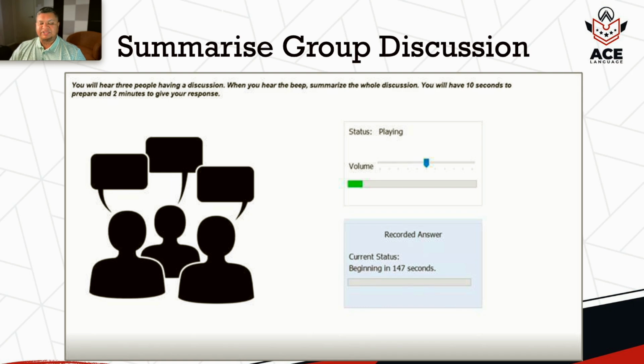Summarize group discussion, as you can see, you will see the instruction at the top of the screen that will have your instruction panel. It will give you instruction that you will hear three people having a discussion. When you hear the beep, summarize the whole discussion. You'll have 10 seconds to prepare and 2 minutes to give your answer. So it will be a group discussion of three people. After the discussion is over, you'll have 10 seconds to prepare yourself, which is obviously very less, and you will then have to answer in 2 minutes.